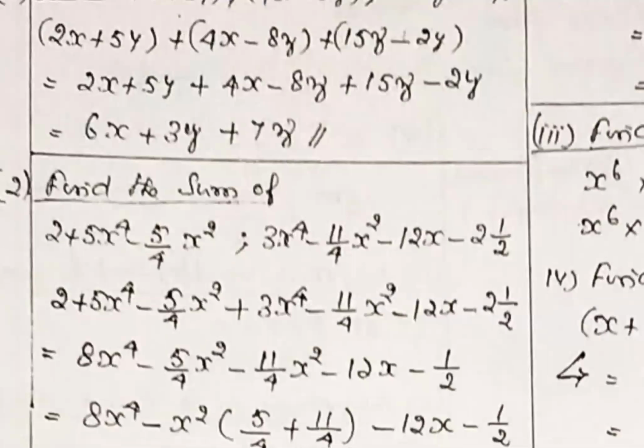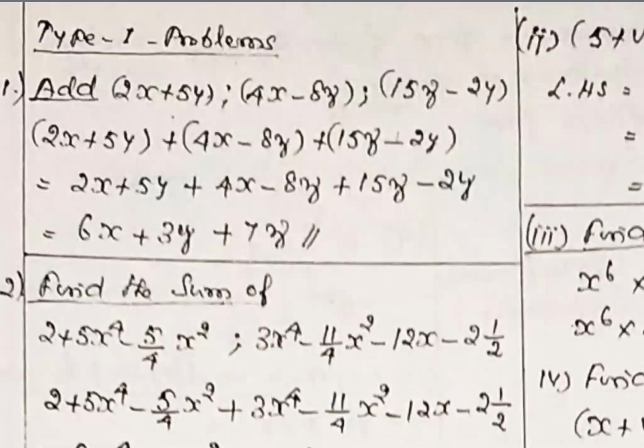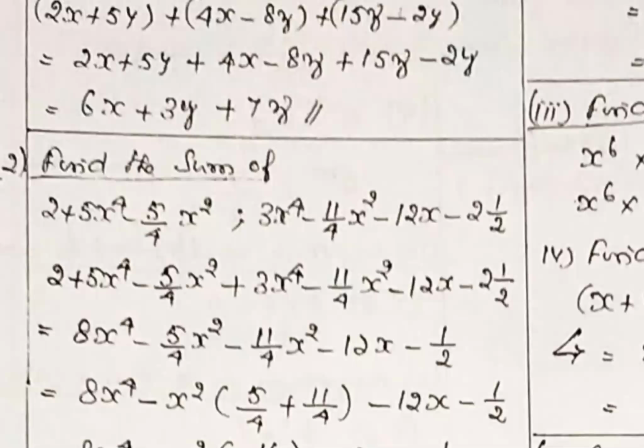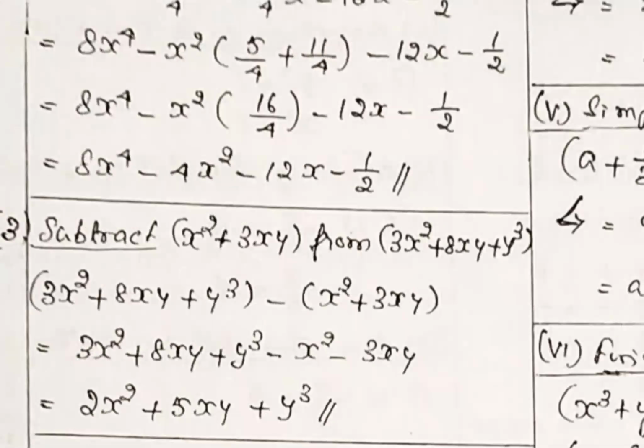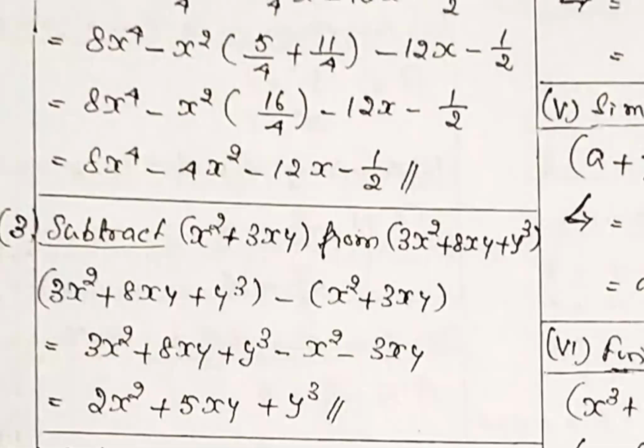The second problem is also the same. The first problem is an addition problem, and the second problem is also an addition problem. Where the semicolon is, you can put plus. Two terms or two algebra expressions are given. You put the plus and, as usual, follow the same procedure. So the first 2 problems are addition. I am going from the basics onwards. Now we go for the subtraction problem.